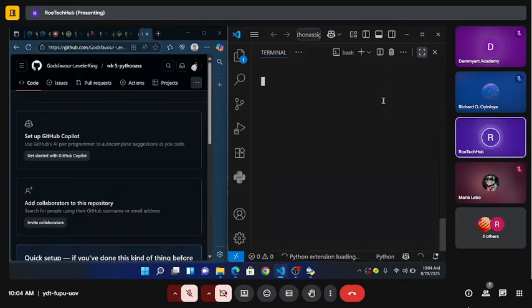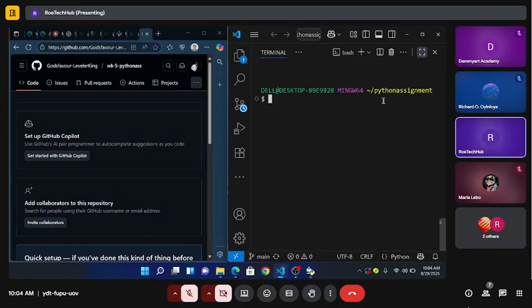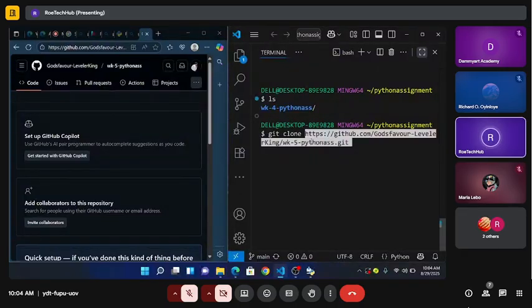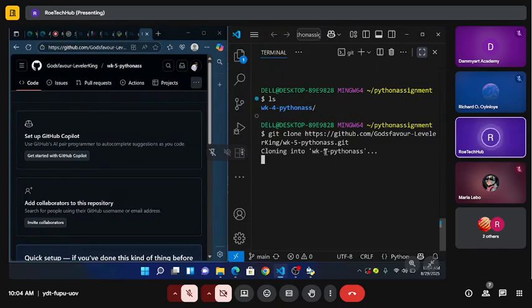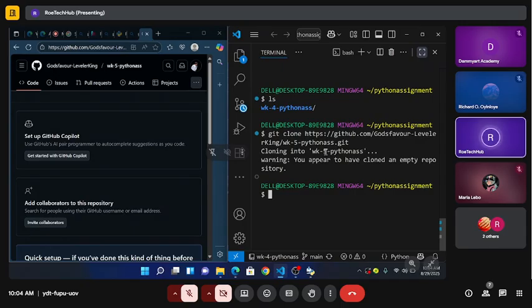Okay, so ls, let me see what's inside first. Okay, week 4, no problem. Git clone. Am I still with you guys? Are you guys there? Yes. Okay, so I'm going to clone my repo again. Code along, just code along. Make sure you're coding along.